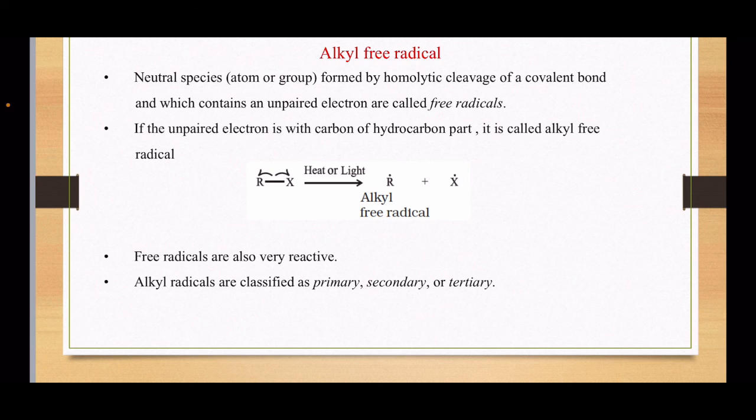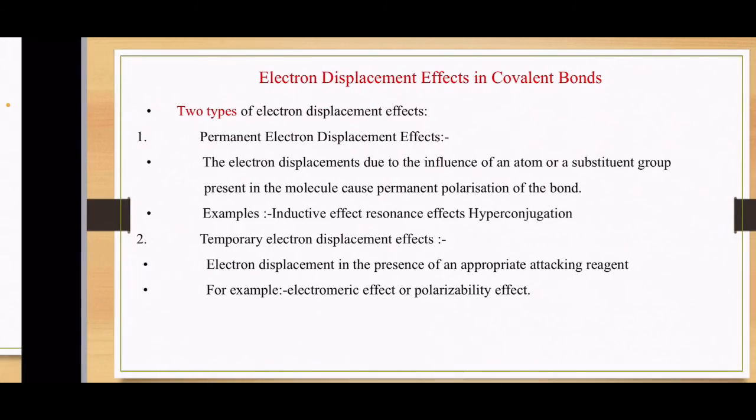Now free radicals, I have told you earlier, are the result of homolytic cleavage. When there is equal distribution of electrons after the bond cleavage, then free radicals are formed, and free radicals are very reactive. Alkyl radicals are classified as primary, secondary or tertiary.